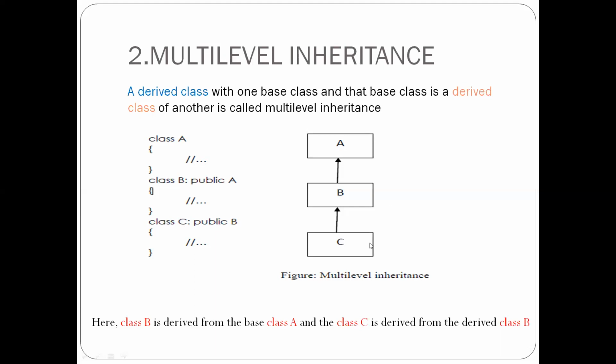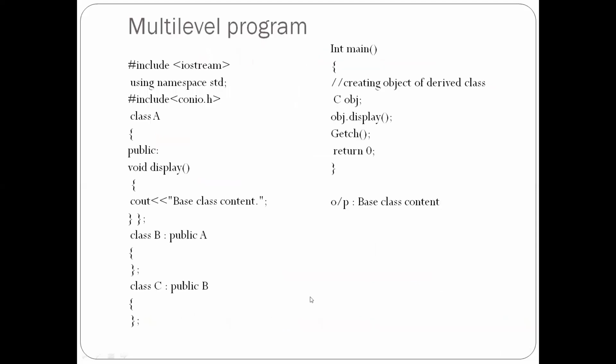See the diagram for multi-level inheritance: A, B and C. Grandfather, father and son. A son inherits the grandfather's features, and a father inherits the grandfather's features. So here, class B is derived from the base class A, and class C is derived from the derived class B. So this is multi-level inheritance.